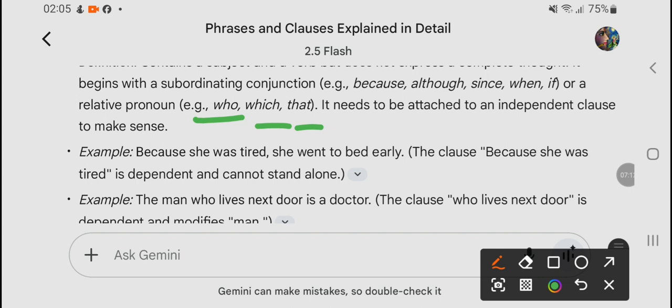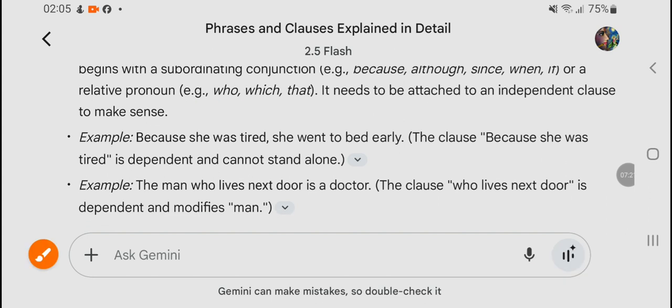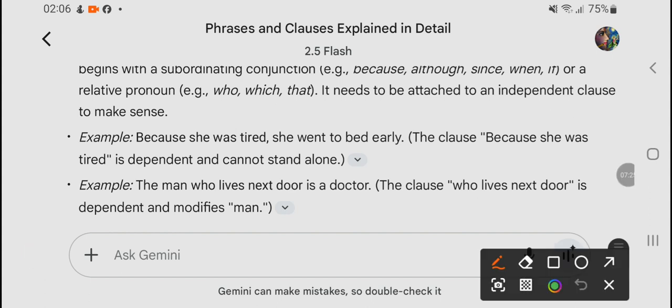It needs to be attached to an independent clause to make sense. And why are these relative pronouns or subordinating conjunctions used? Because it needs to be attached to an independent clause to make sense.